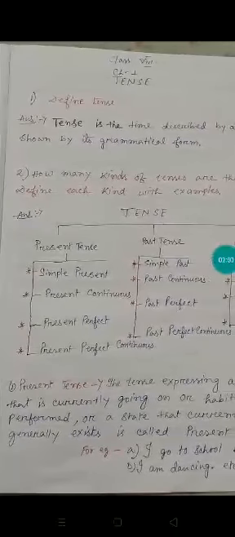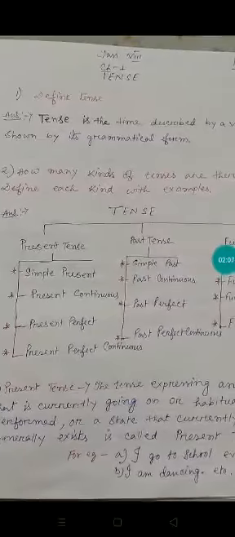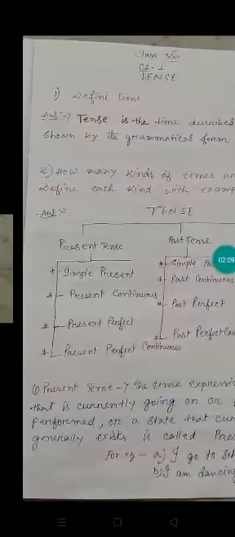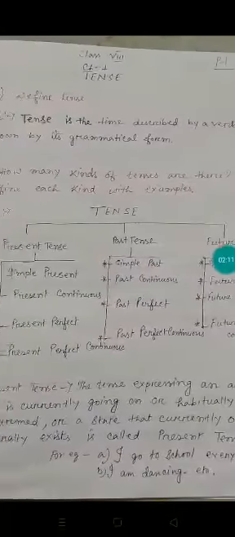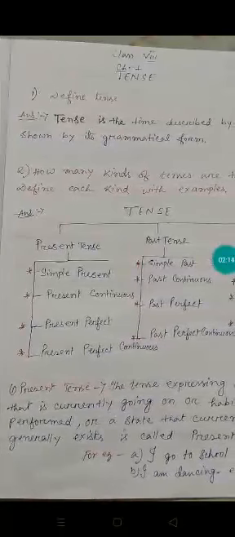Now coming to the present tense. Today I will discuss only the present tense. So what is present tense? The tense expressing an action that is currently going on or habitually performed. That means the tense which expresses an action currently going on or habitually performed.